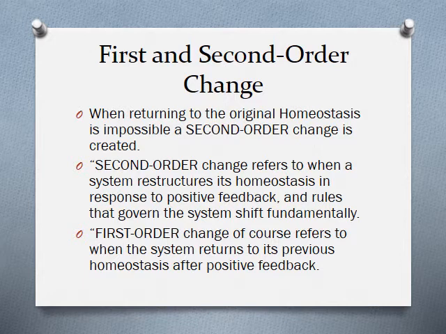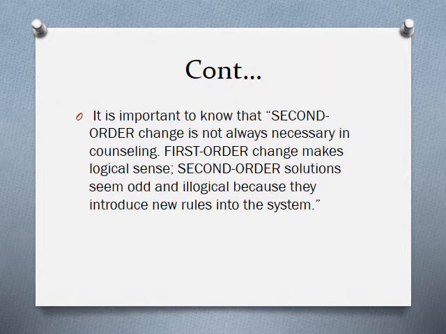First and second order change. When returning to the original homeostasis is impossible, a second order change is created. Second order change refers to when a system restructures its homeostasis in response to positive feedback and the rules that govern the system shift fundamentally. First order change, of course, refers to when the system returns to its previous homeostasis after positive feedback. It is important to know that second order change is not always necessary in counseling. First order change makes logical sense. Second order solutions seem odd and illogical because they introduce new rules into the system.